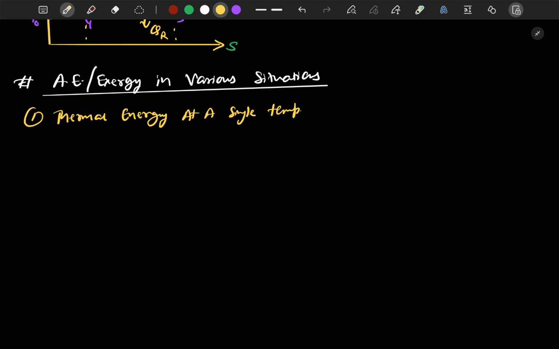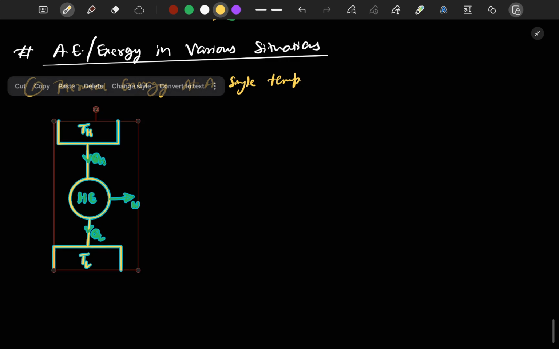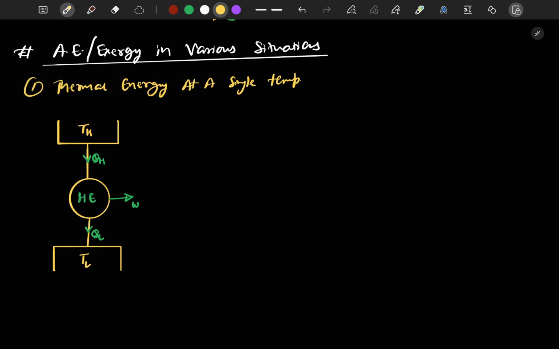Thermal energy at a single temperature means this thermal reservoir is always at a single temperature, and it contains an infinite amount of thermal energy. So if we want to calculate the available energy, the amount of energy available with a particular thermal reservoir, we can calculate it from here. Let's say a heat engine example, where it is interacting with a thermal reservoir.